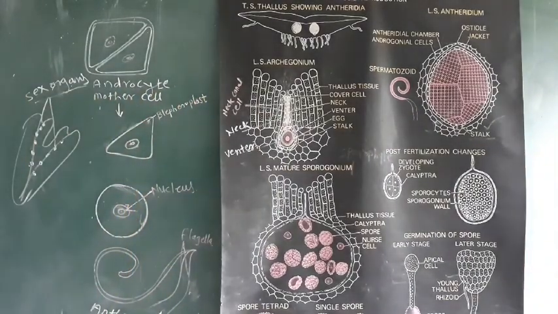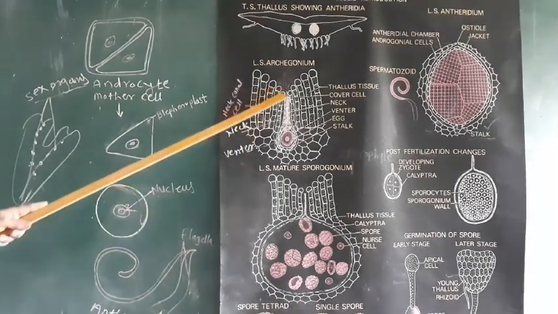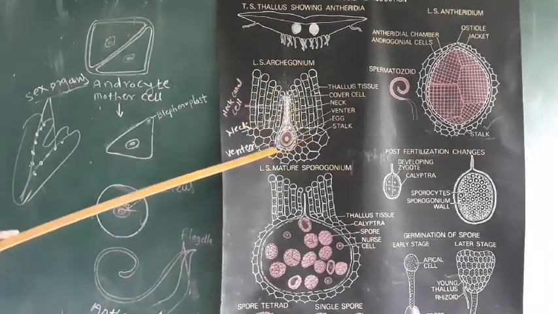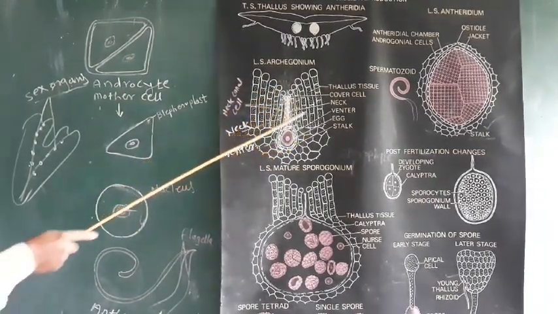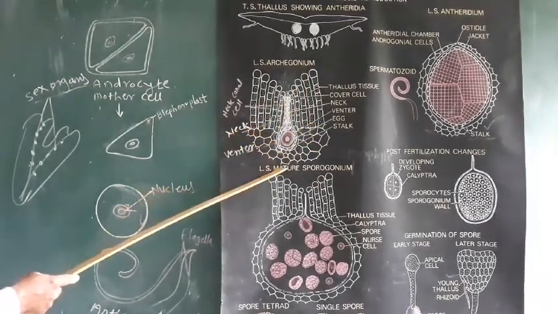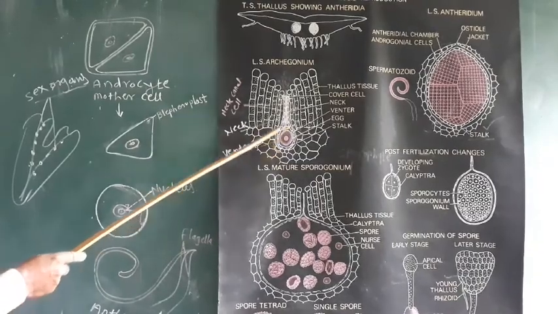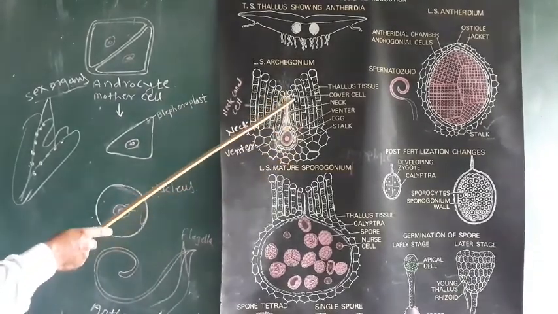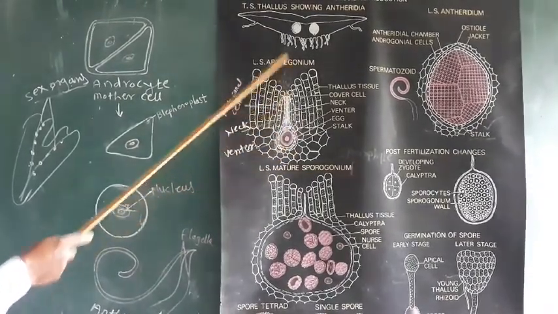Each archegonium is deeply embedded in the gametophytic tissue of the thallus. This is the upper photosynthetic region and this is the lower storage region of the gametophyte, and on the inner side there are such archegonia embedded.